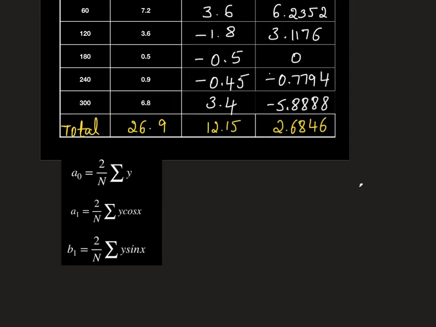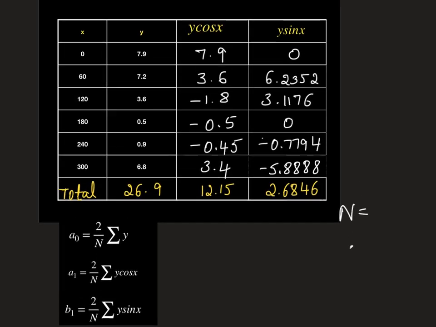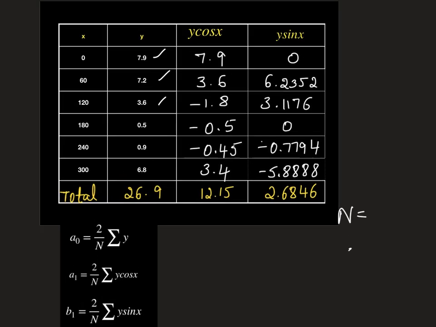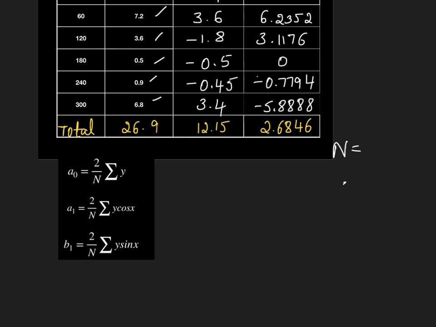Now let's find Fourier coefficients to obtain the Fourier series. We have the formula: A0 is 2 by n summation y. So where n is what in our problem, how many entries you have taken for calculation? See here 1, 2, 3, 4, 5, 6. In the question you are observing it is 7, but you are excluding 1, and also n is the number of equidistant points.